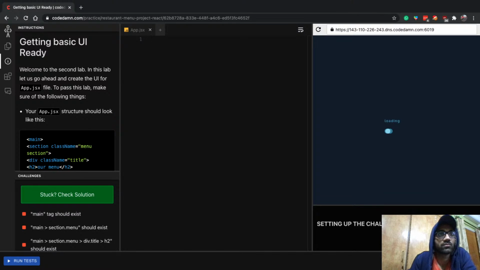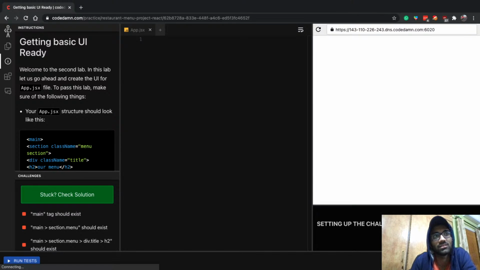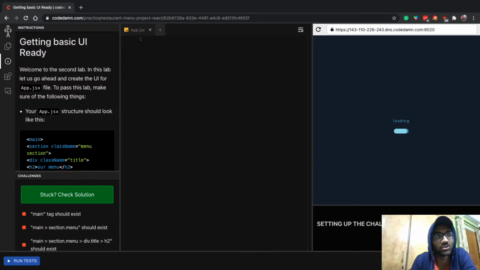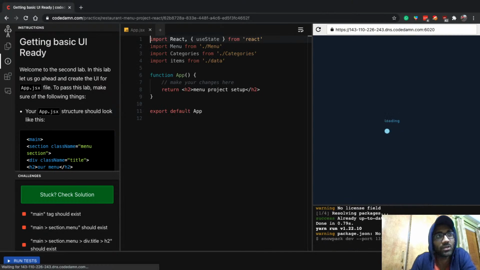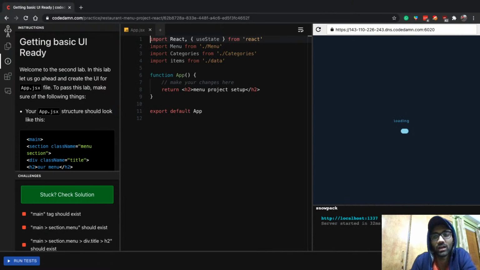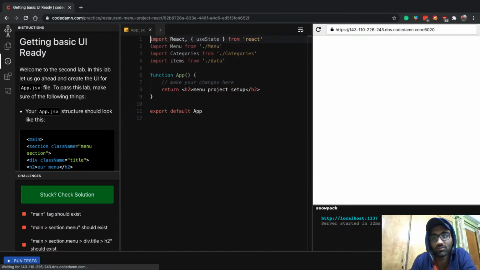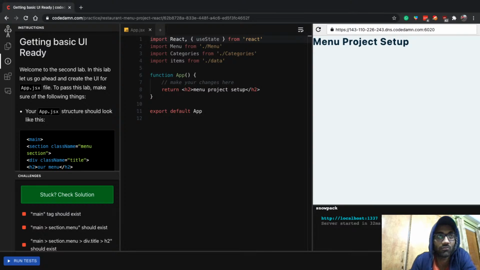Okay, so I don't know how many of you have seen this interface even, let alone the challenge. How many people in the chat are familiar with the codedamn interface for practicing stuff? I think not many, right? Let me know if you are not familiar with this, because this is something I've been working on for a very long time, and this allows you to build and practice and work with projects very nicely.